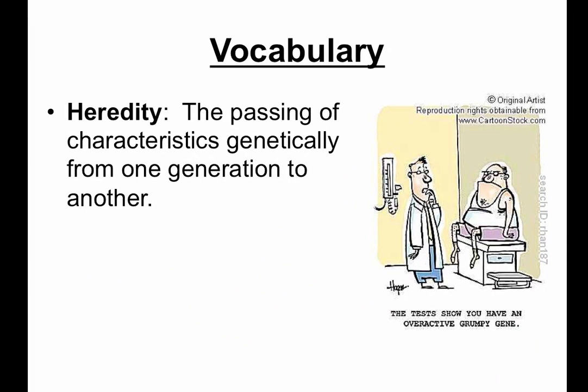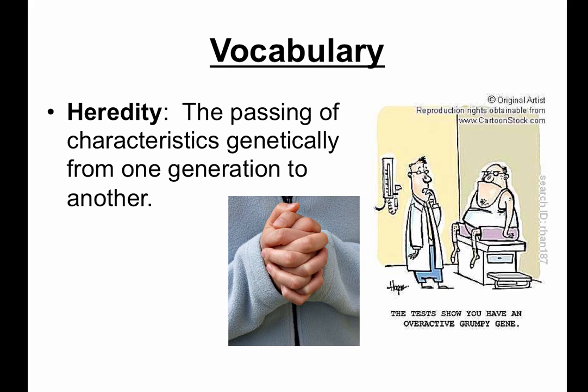Okay, let's go ahead and copy the definition of heredity on your vocab sheet. Pause the video, take a moment to write it in. Now let's think about this definition. What kind of characteristics are we talking about being passed from one generation to another? You may also think of these as traits. Your hair color is a characteristic passed to you from the previous generation. So is your eye color, your height, and even the way you fold your hands together when you cross them.